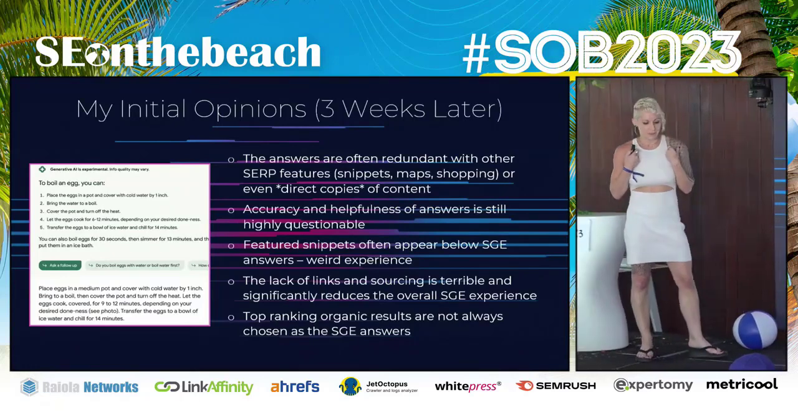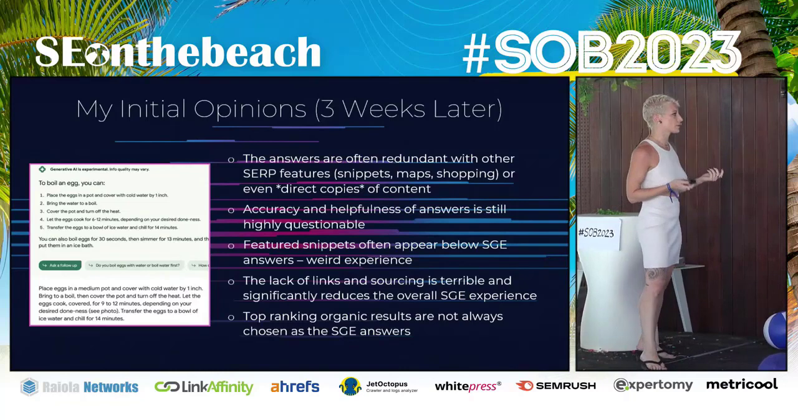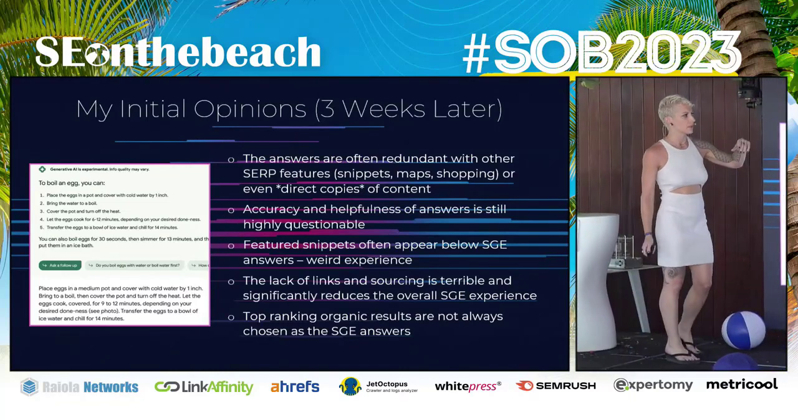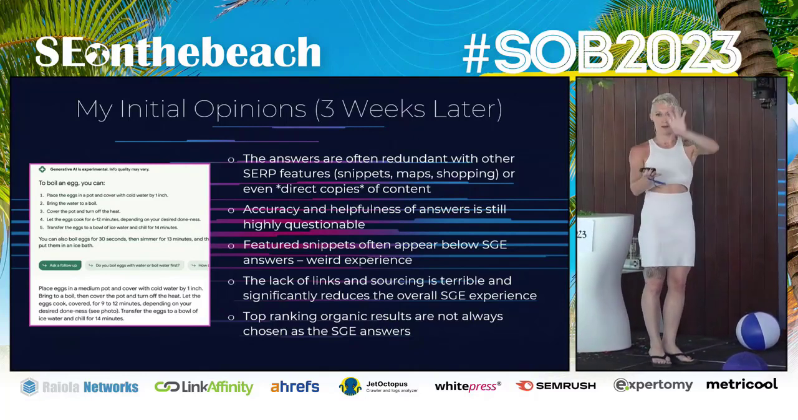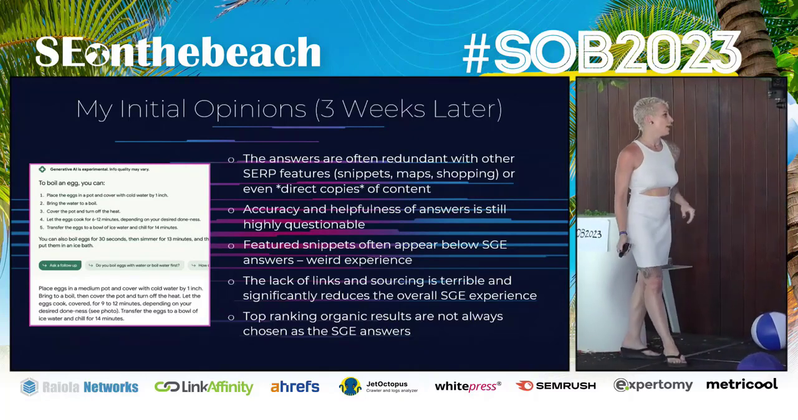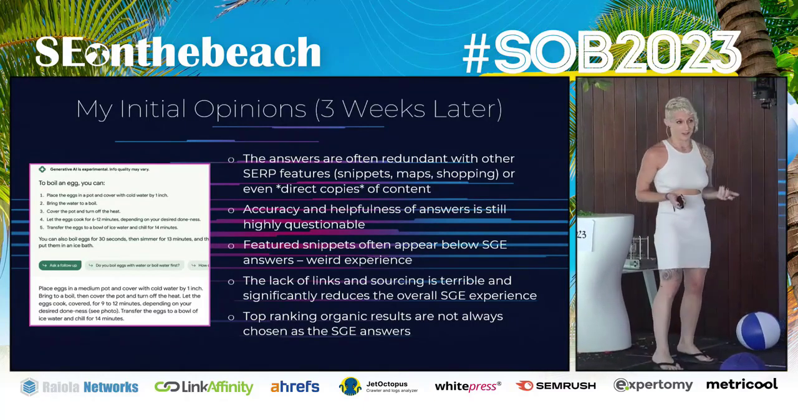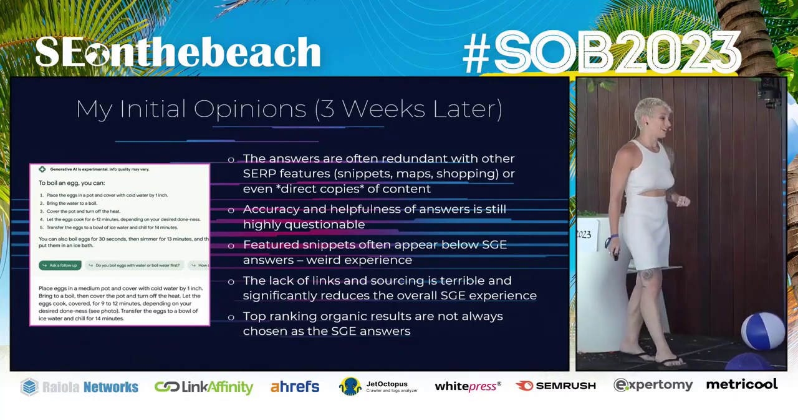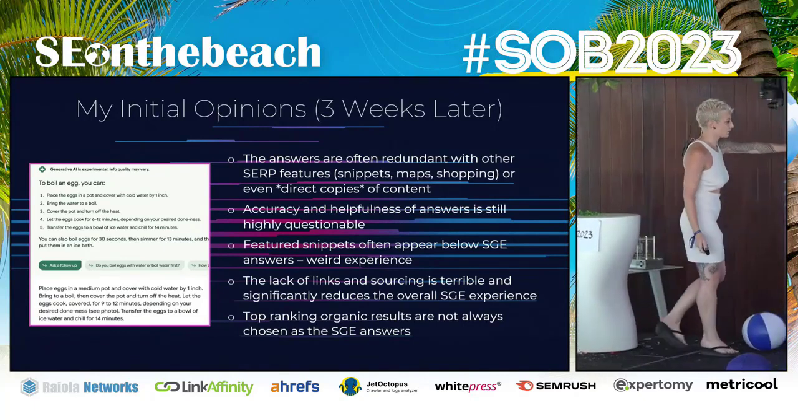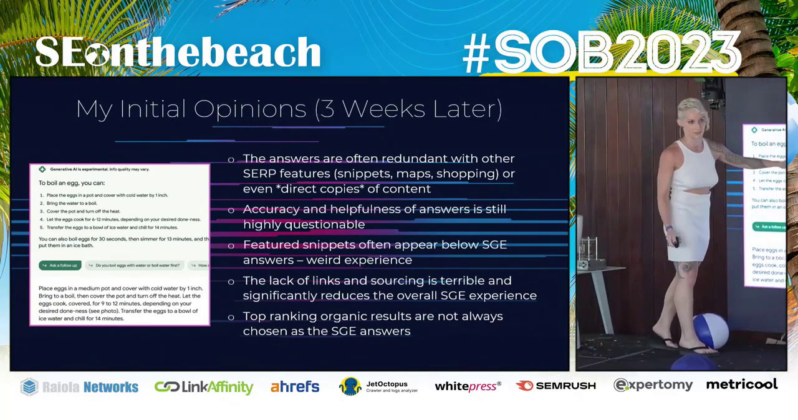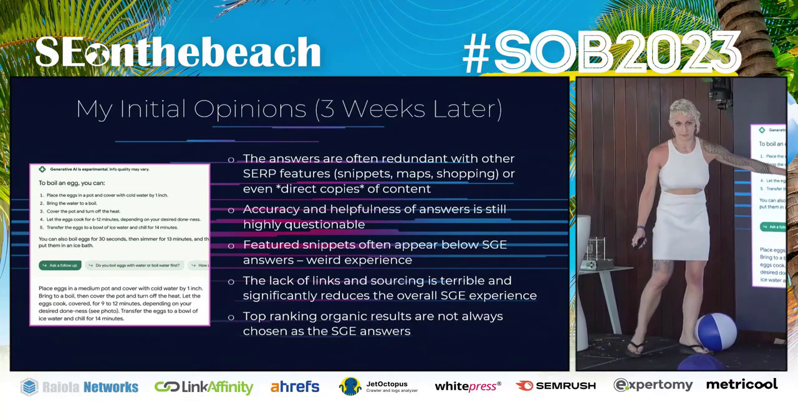So my initial opinions, don't listen Martin, I honestly think it's really redundant with what we already have in the search results. A lot of times it'll show featured snippets or map results above featured snippets and above maps. So you get like this double search result that kind of says the same thing. Sometimes it directly copies content. The accuracy and helpfulness of content is not always entirely clear. The lack of links and sourcing, I'm sorry, to me this is the biggest issue. It'll tell you all kinds of answers, but there's never a citation that shows you where it got that information from. There's never a link to a product, as we'll see in a later slide.